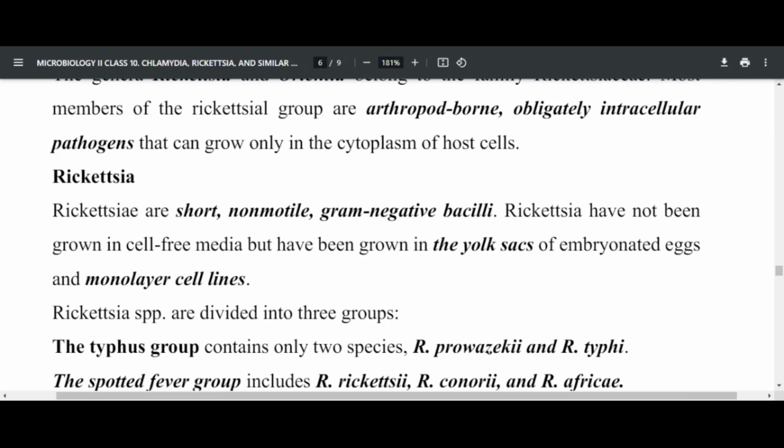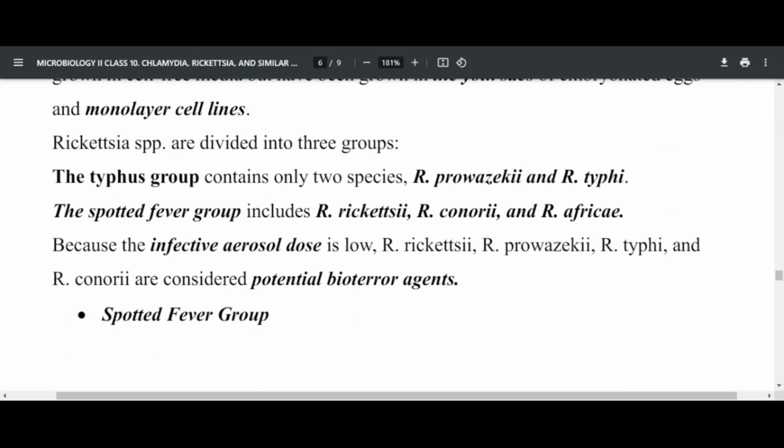Rickettsia are short, non-motile gram-negative bacilli. Rickettsia has never been grown in cell-free media, but has been grown in the yolk sac of embryonated eggs and in cell lines. We divide Rickettsia into groups depending on the condition they are associated with. The typhus group contains 2 species, Rickettsia prowazekii and Rickettsia typhi, as well as the spotted fever group that contains Rickettsia rickettsii, Rickettsia conorii, and Rickettsia africae.